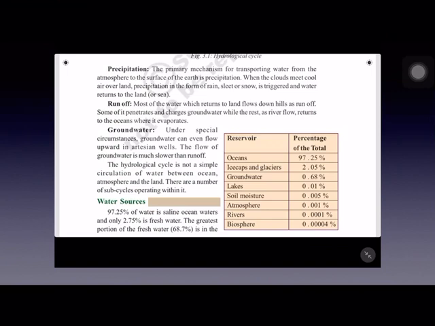If precipitation involves falling drops of water, it is called rainfall. And if it is in the form of snow, it is called snowfall.